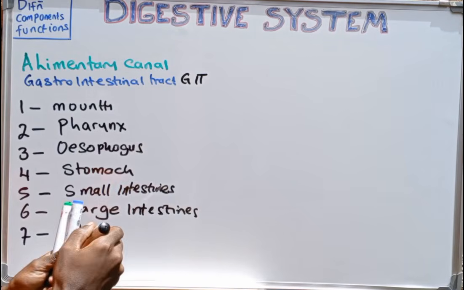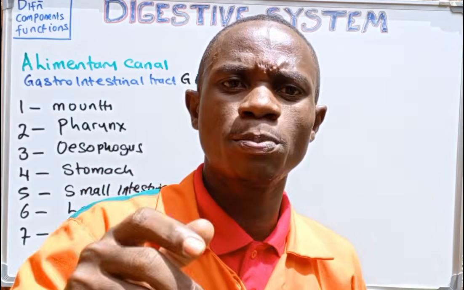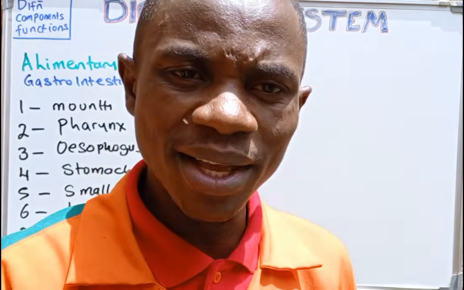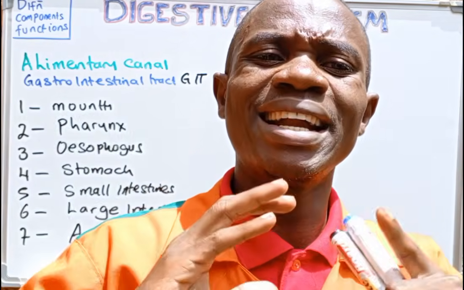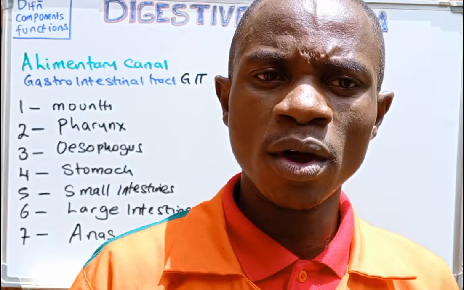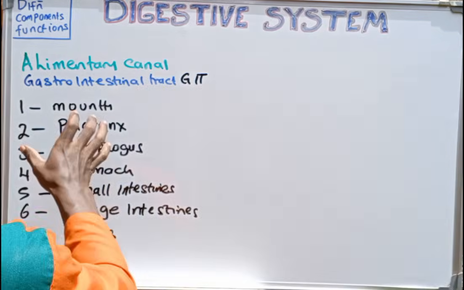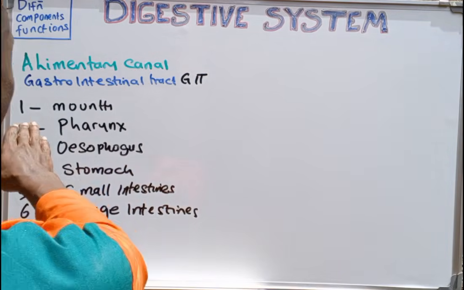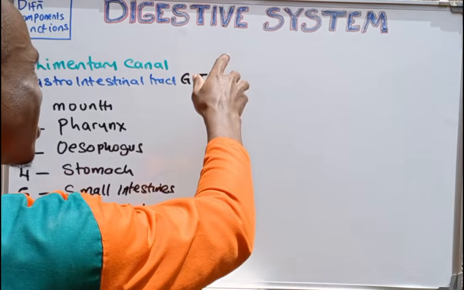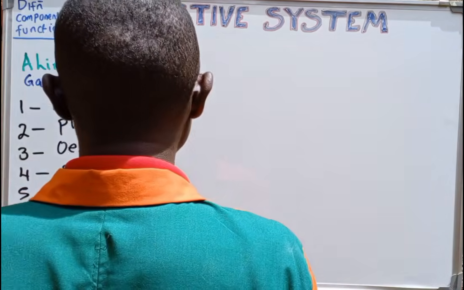Which we call the anus. And of course, the anus is going to be the last part of the alimentary canal. It is that exit point that allows the expulsion of what we call the fecal matter. Okay, so now these parts here generally make what we call the alimentary canal. So let's go ahead and see another second component of the digestive system.